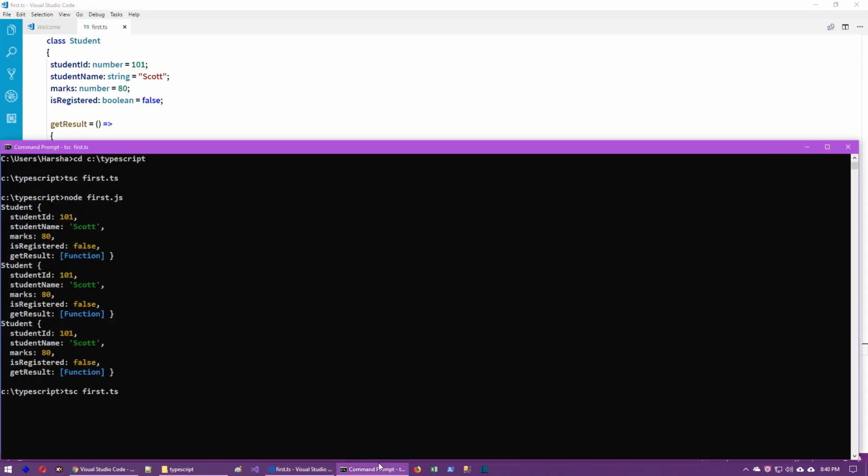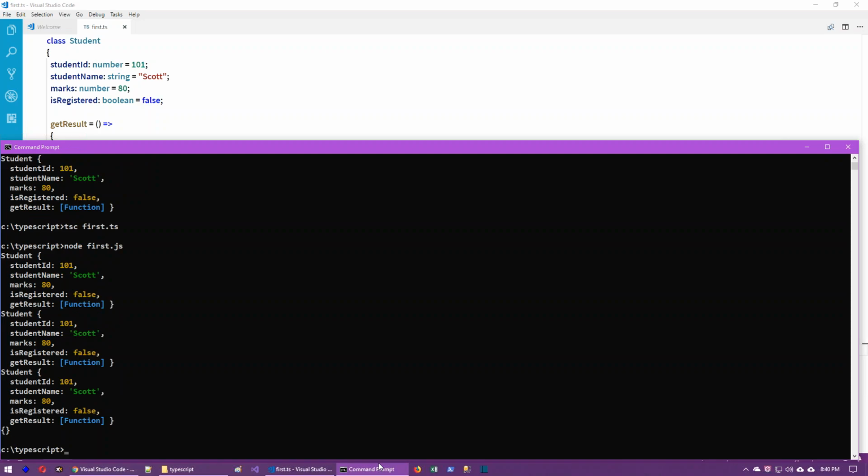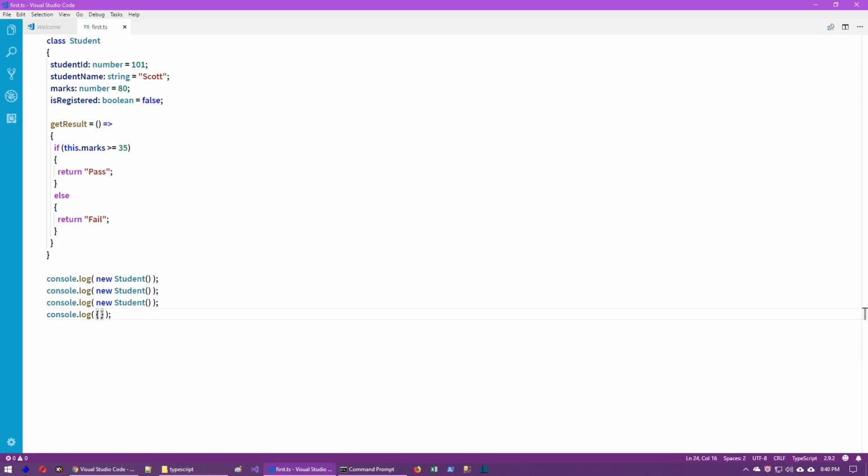So if you just compile this and run this again, see, every time you make a modification, to compile the program, tsc first.ts, and to execute the program, node first.js. Now we can see an object is printed in the last case. It is just an empty object, it has nothing. We can add any number of properties and methods to it. For example, x equal to 10, y equal to 20, we can add any number of properties.